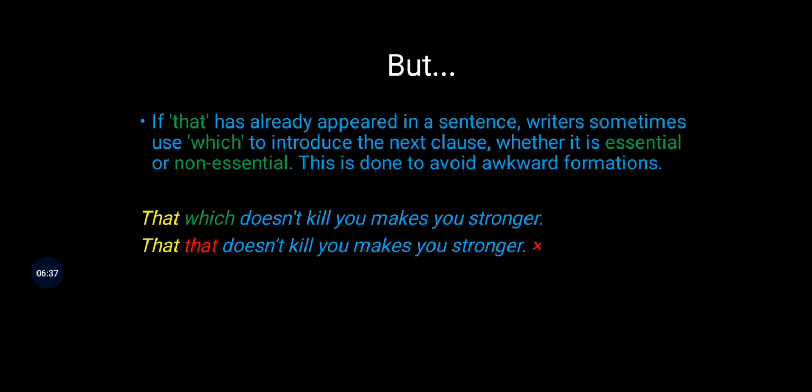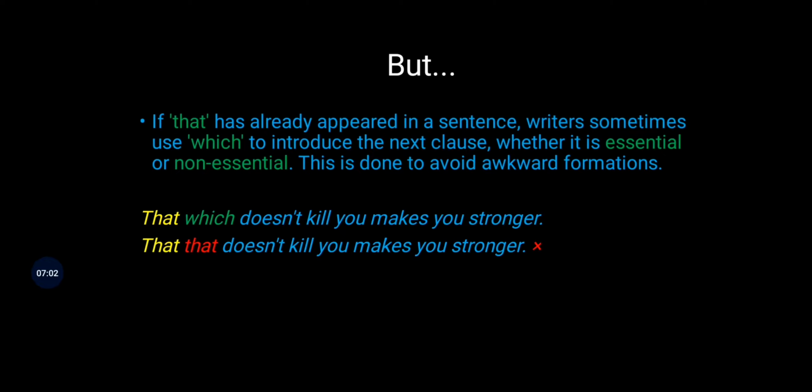Though the clause "doesn't kill you makes you stronger" is an essential clause because it defines something we are talking about, to avoid the awkwardness of using two thats back to back, we use which. So the correct form here is: that which doesn't kill you makes you stronger.